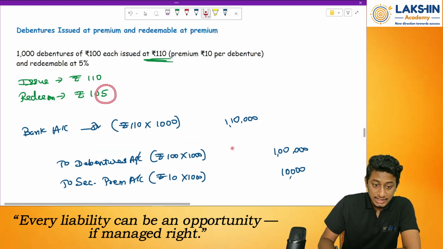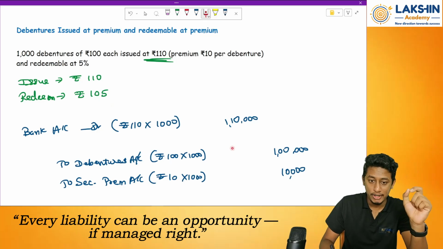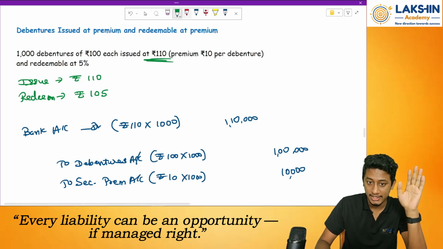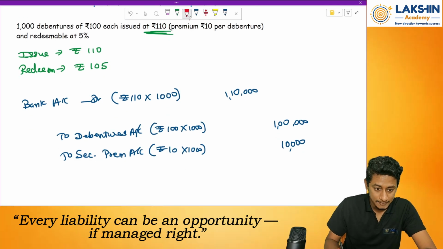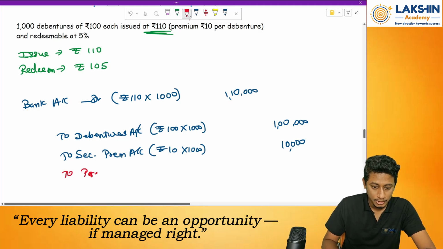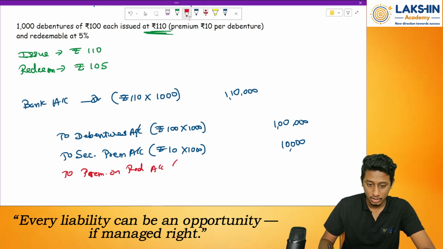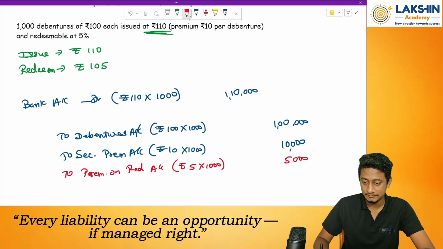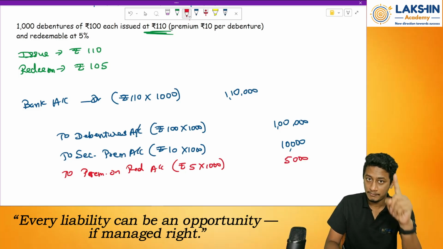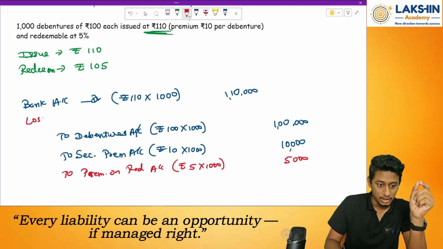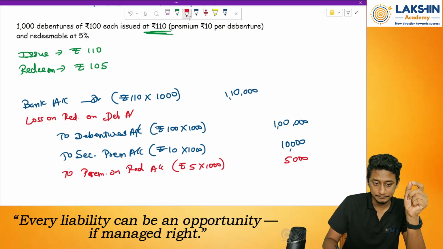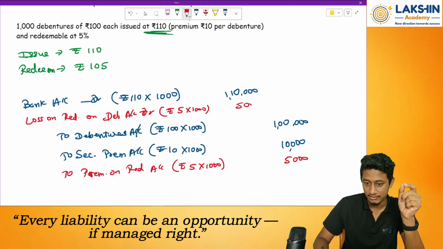Days. Since I have a premium during the redemption, I will create a liability today itself, right? So for that, what is the entry that I pass over here? To premium on redemption of debentures account. How much? Rupees 5 is the premium into 1000. That is 5,000. Then I am also incurring a loss. So for that, loss on redemption or issue of debenture account debit. How much? Rupees 5 into 1000. That is 5,000.